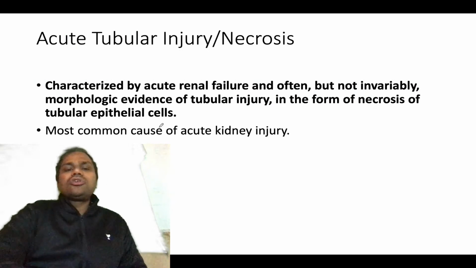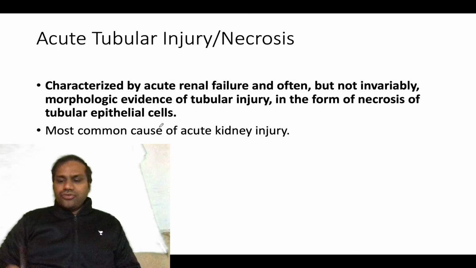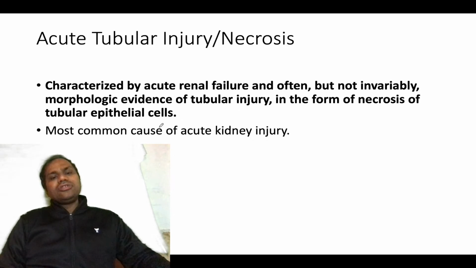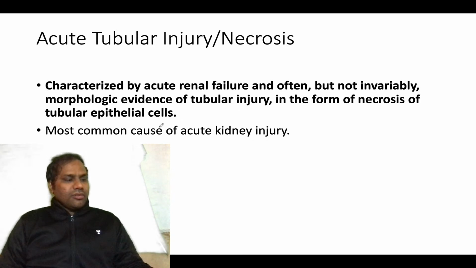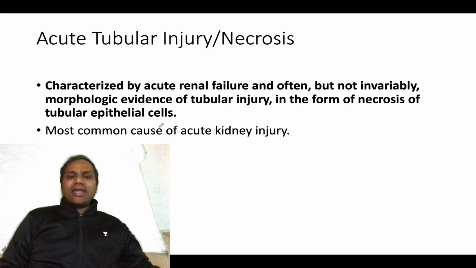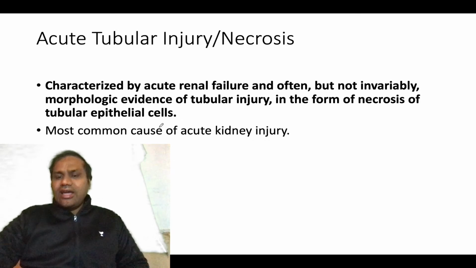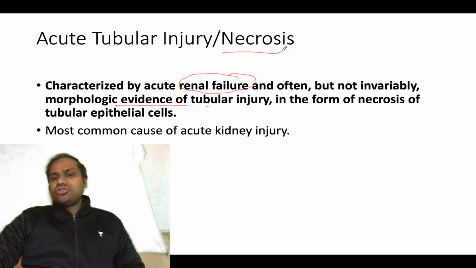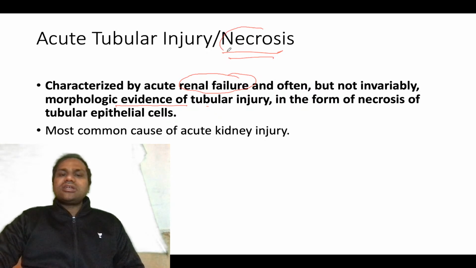So now we come to the topic basis, that is acute tubular injury. We have talked about different important aspects of tubules. Now we come towards acute tubular injury. The most important topic of today is all about acute tubular injury, so you need to remember. Acute tubular injury is characterized by acute renal failure and often, but not invariably, morphological evidence. So remember, there will be renal failure, but it's not necessary that necrosis is present.